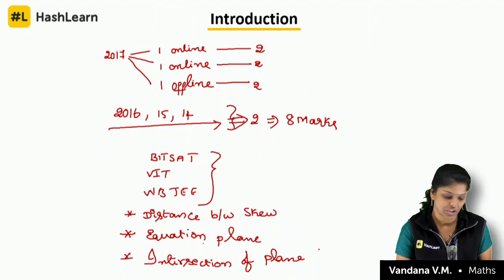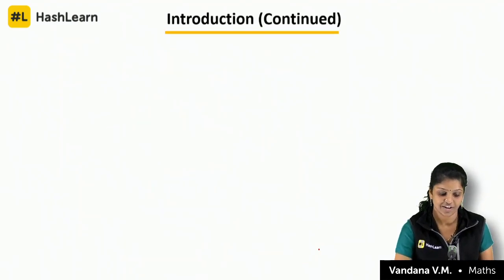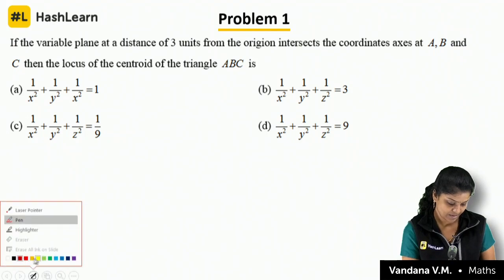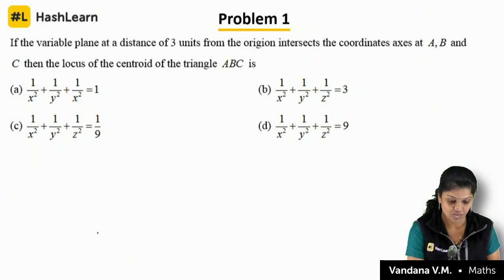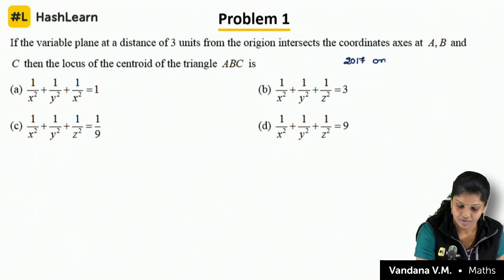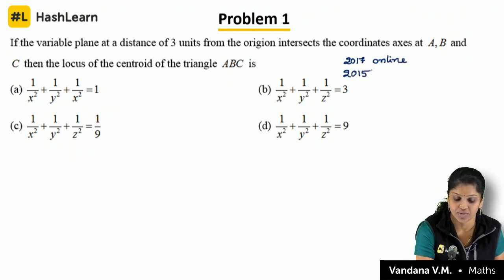Okay children, please concentrate. Let us start doing the questions, then we can understand the difficulty levels. This is a 2017 online question, and in the same way they asked in 2015 also.